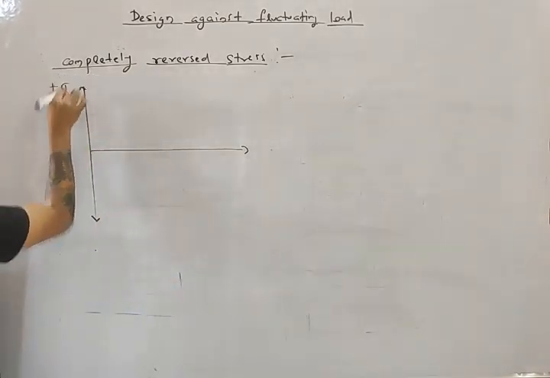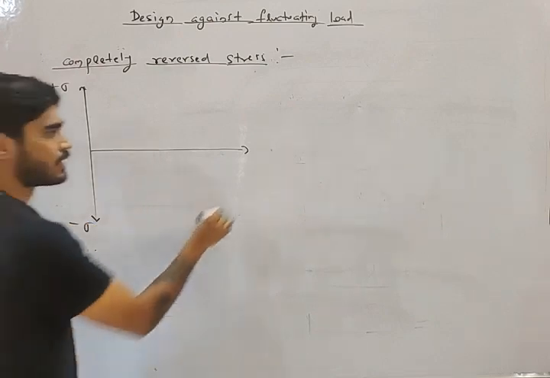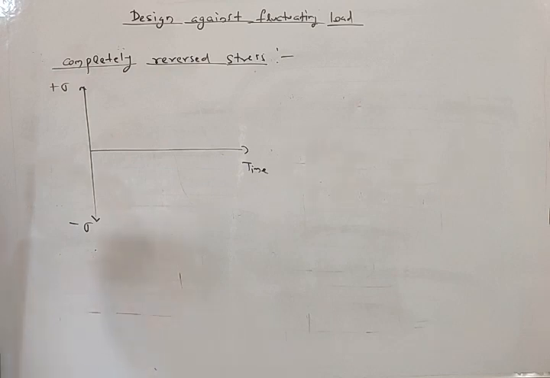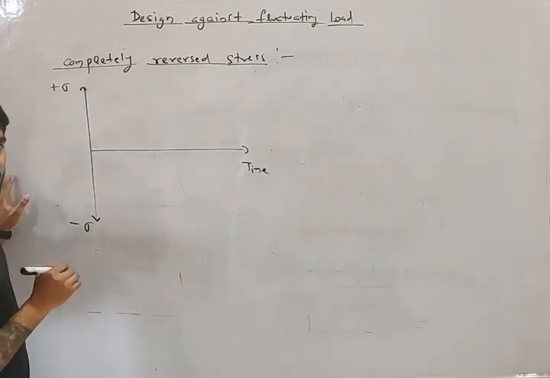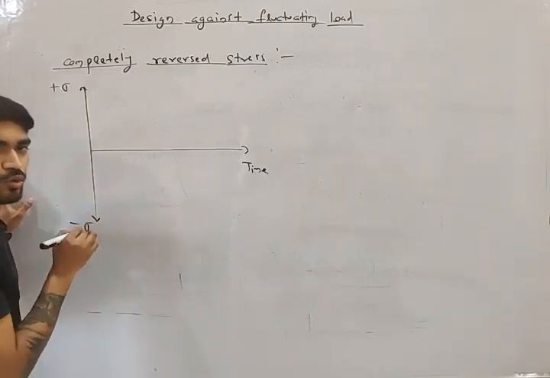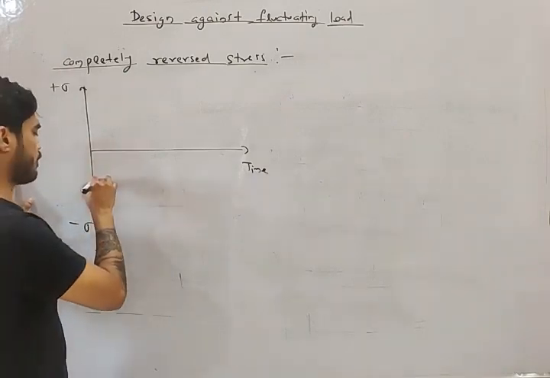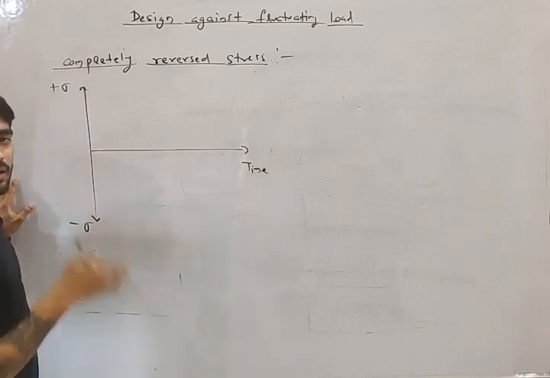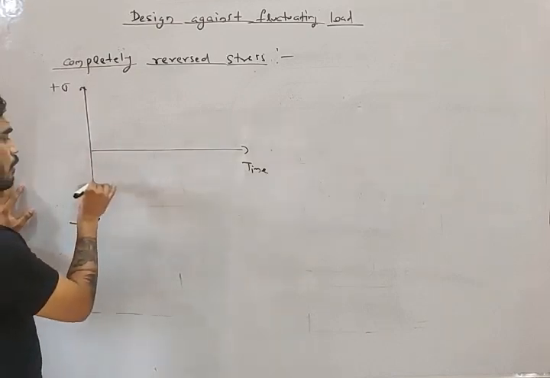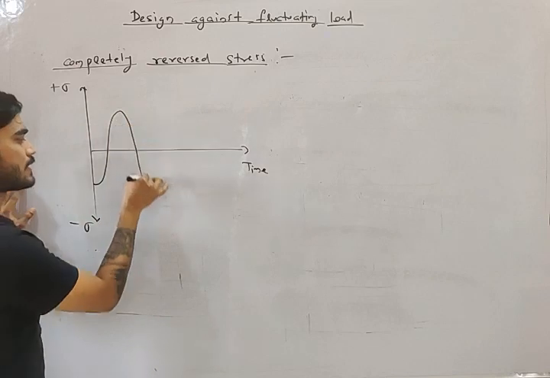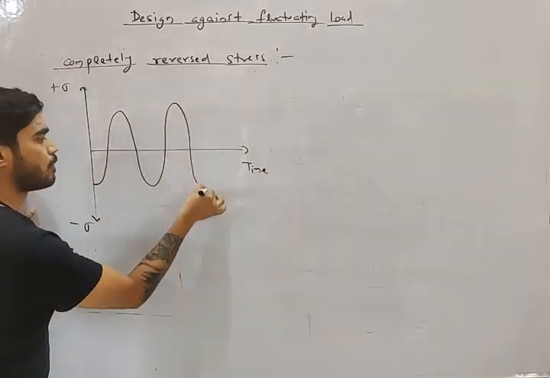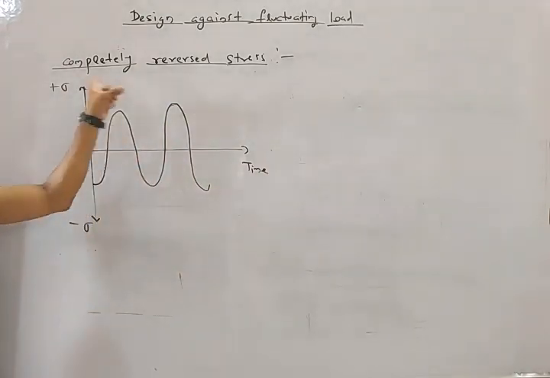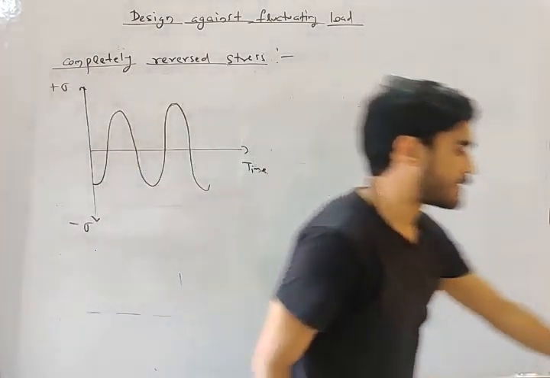What is completely reversed stress? Let's say this is plus sigma, this is minus sigma, and this is time. Let's say the stress is fluctuating from minimum and maximum value, and both minimum and maximum value are equal. Means let's say stress is fluctuating from minus 100 to plus 100, minus 100 to plus 100. Then it is known as completely reversed stress.